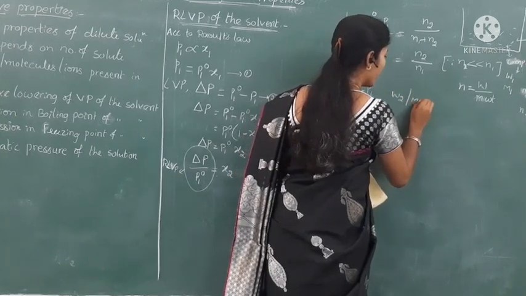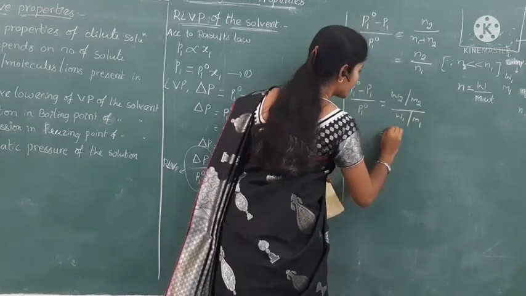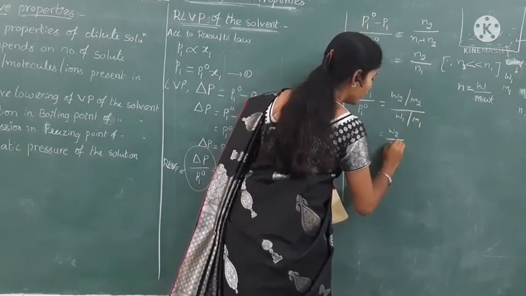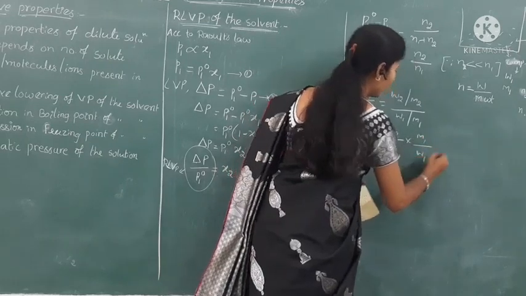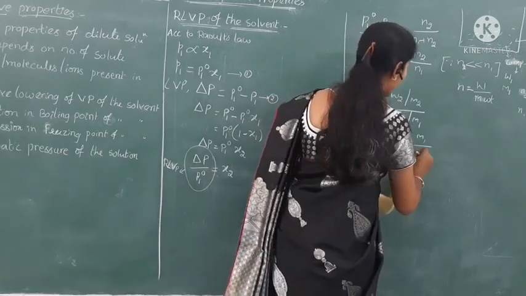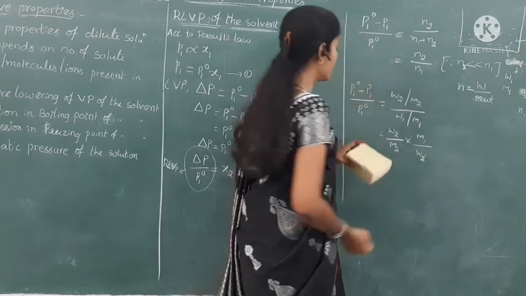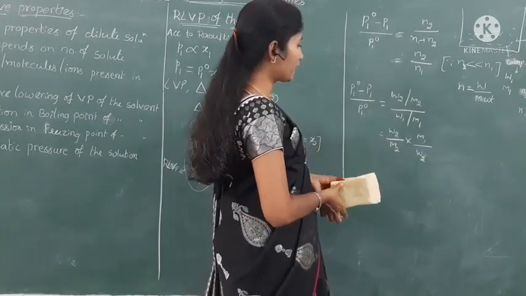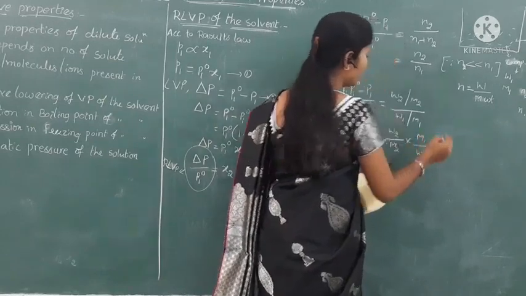W2 by M2 by W1 by M1. So this can be written as W2 by M2 into M1 by W1. So by knowing the value of the vapor pressures of solution, solvent and everything, we can calculate the molecular weight of the given solute. Molecular weight of the solute.